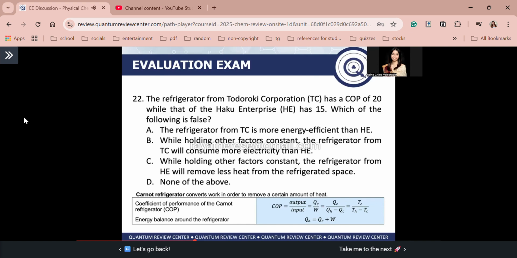Recall, guys, in the Carnot refrigerator concept, you have to input work in order to remove heat from the cold reservoir. Right? So that's the concept of a refrigerator. Before you remove heat, again, you have to consume electricity. That's your work input, the electricity consumed. So if it's less efficient, then you need to consume more electricity in order to remove heat.